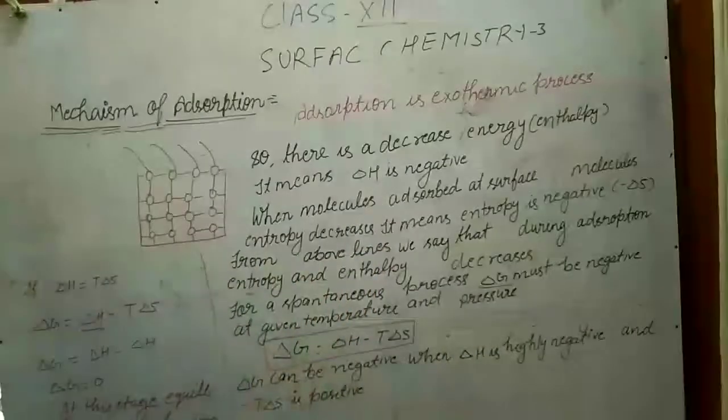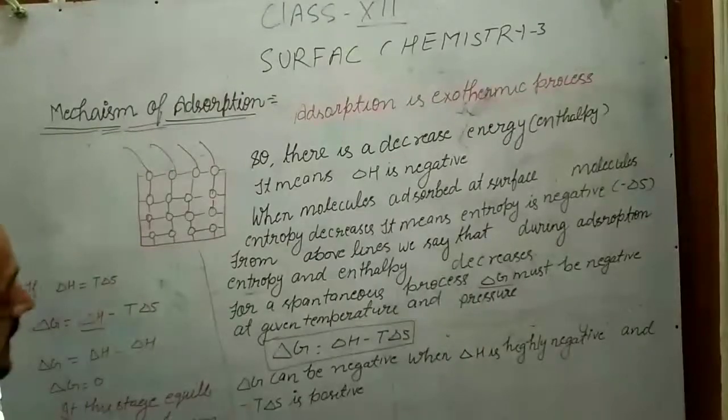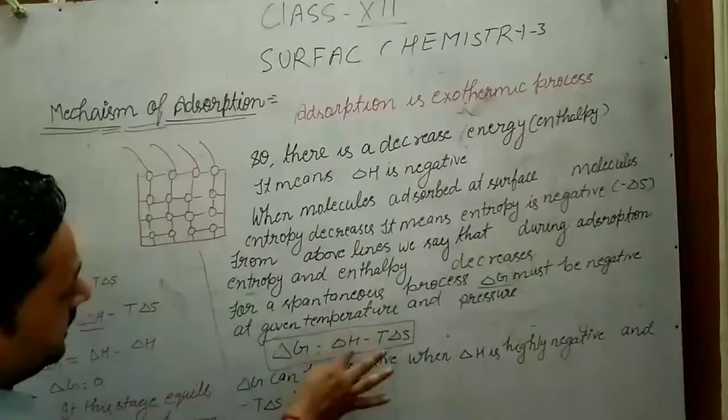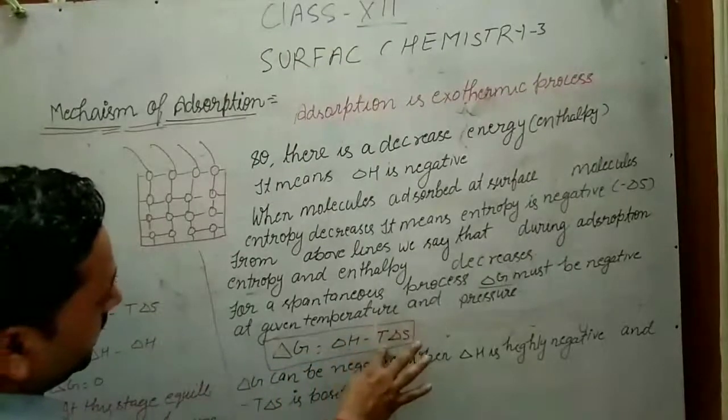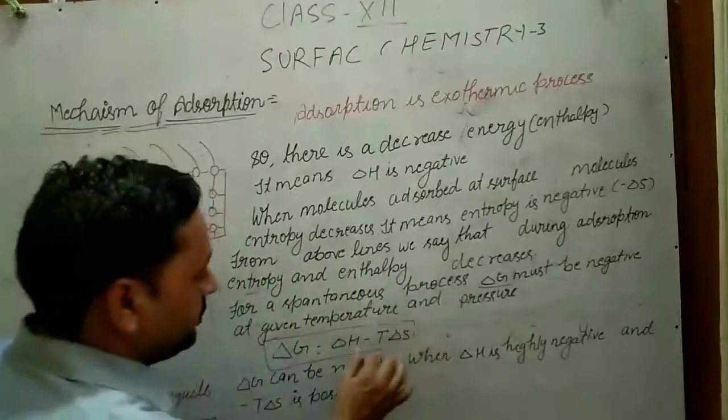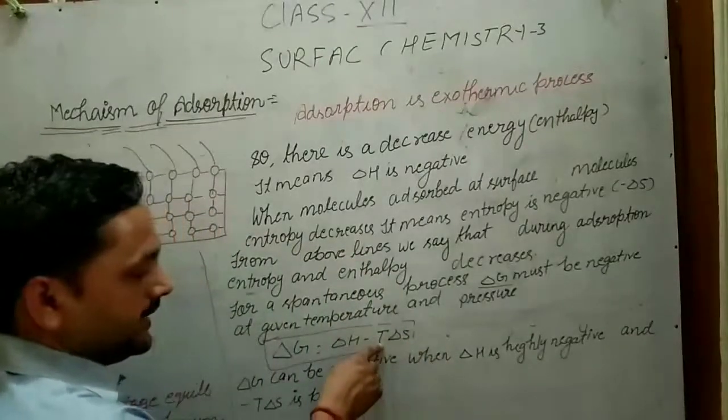delta G equals delta H minus T delta S. So delta G will be negative when this value, delta H, is highly negative and T delta S is positive, because here T is constant at constant temperature.